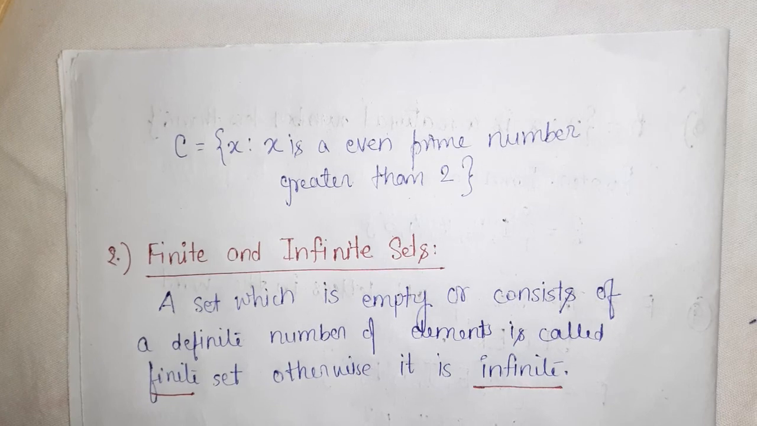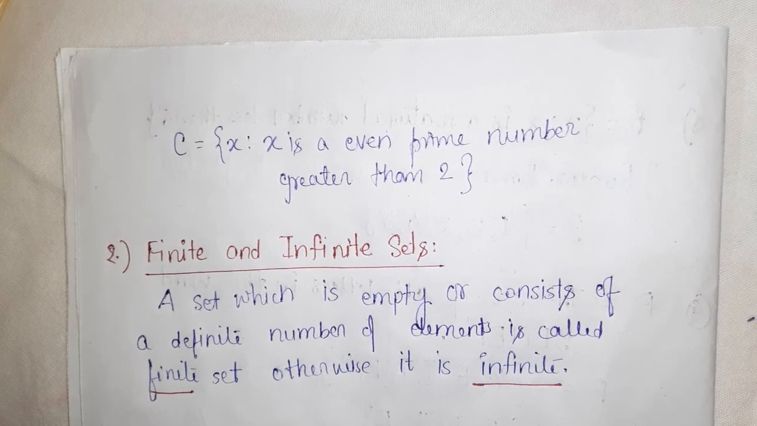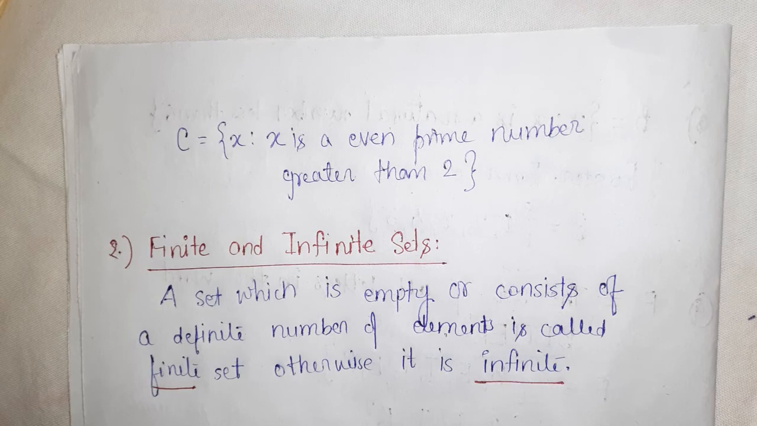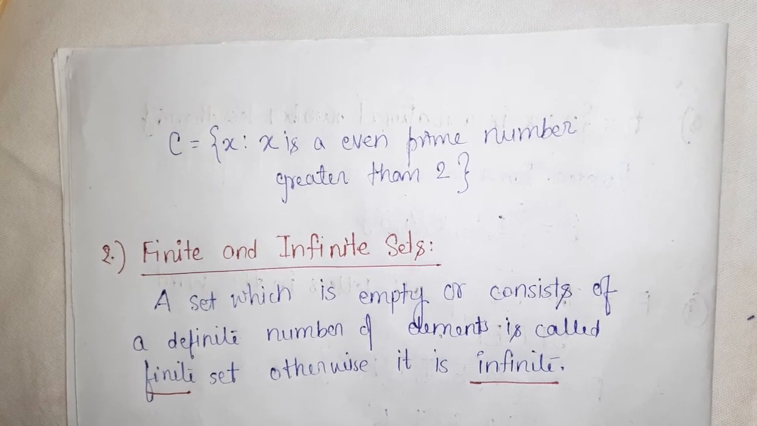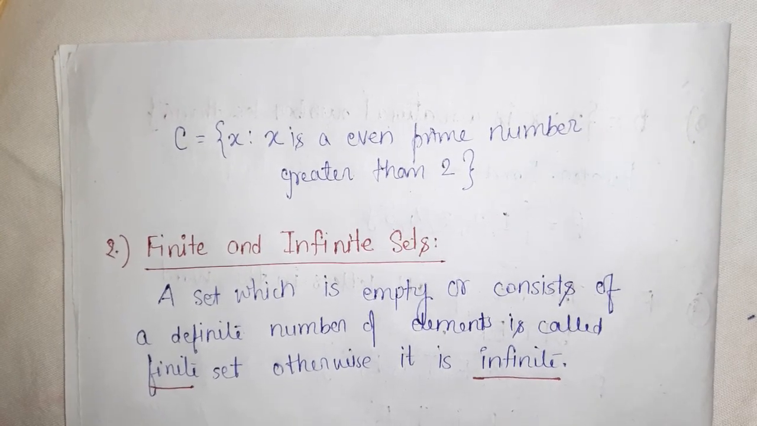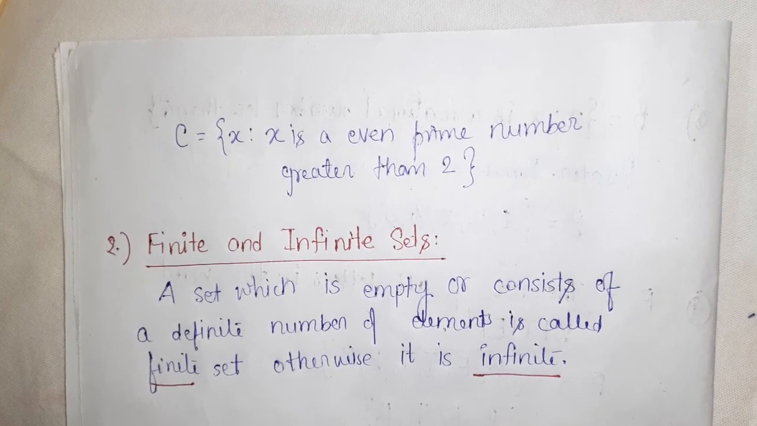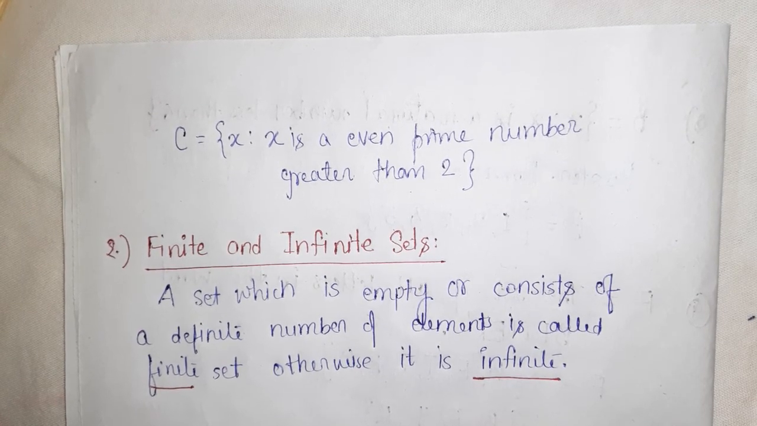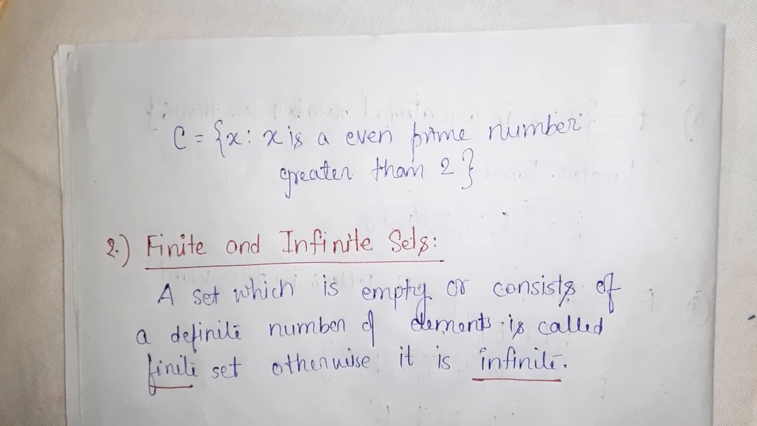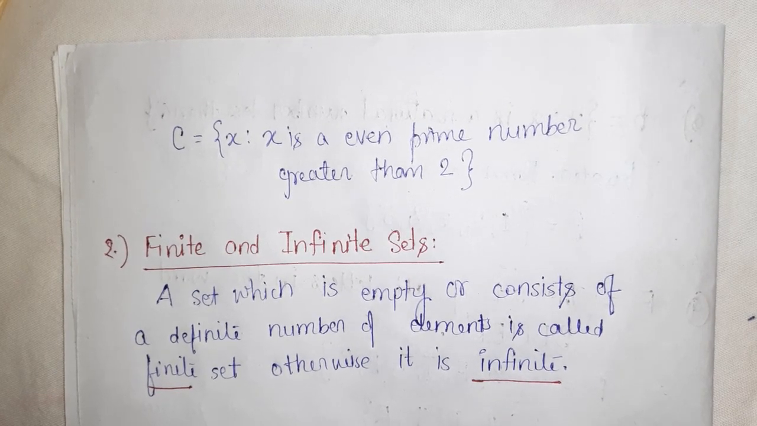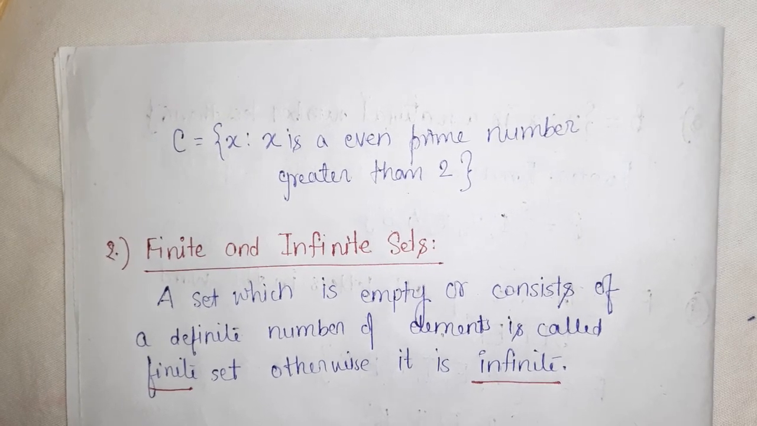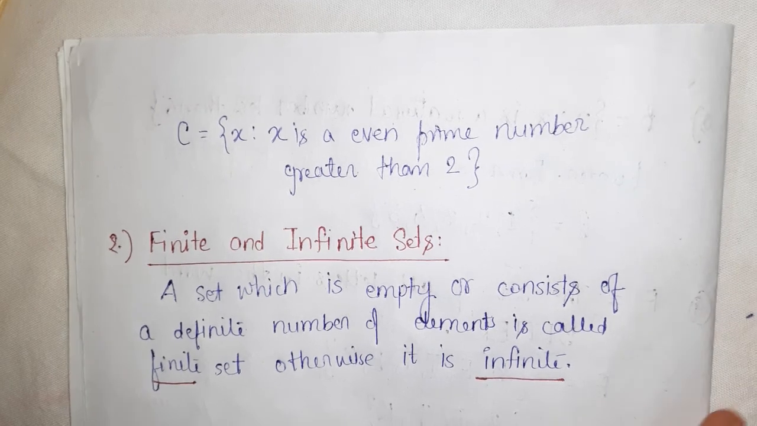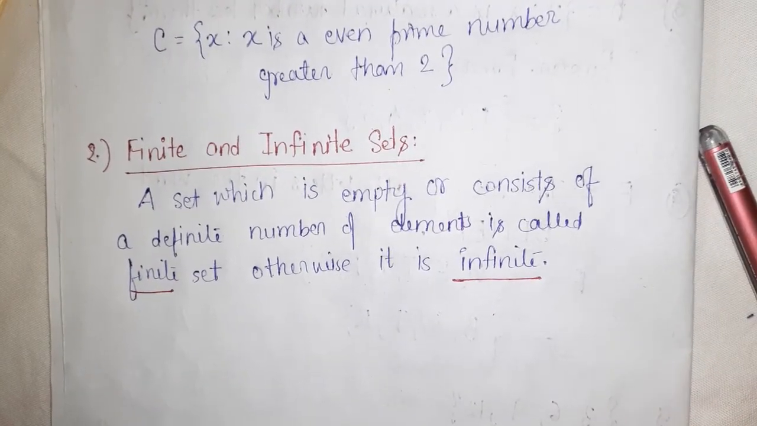So if the elements are countable and definite in number, it is finite, and if the number of elements is not countable, then it is an infinite set. For example, take the set of all the months of a year. The months of a year are countable and definite: January, February, March, April, May, June, July, August, September, October, November, December. There are 12 months, no more. So this is a finite set. If you write the months of a year as a set, then it is a finite set.